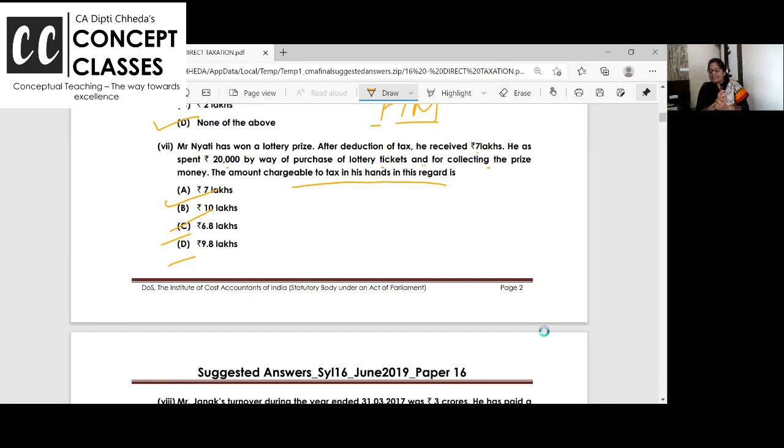How much will be taxable? No, dear, the answer is not 7 lakhs. 7 lakhs is received. All of you know, in casual income, TDS is deducted and you get 70%, 7 lakhs. But in income from other sources, the amount taxable is always the gross amount. So taxable will be 10 lakhs, is the correct answer. 10 lakhs is the correct answer. ठीक है? Right.